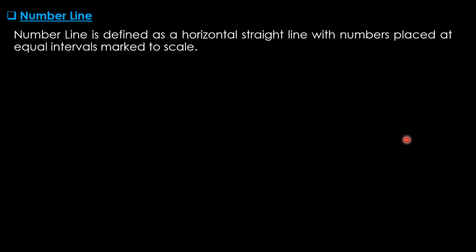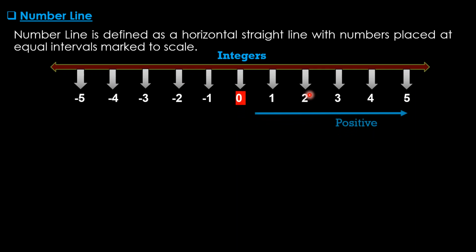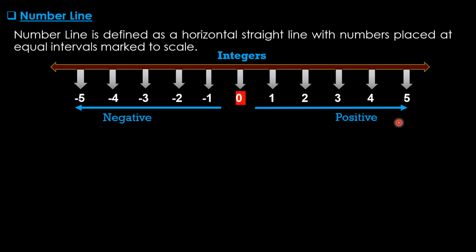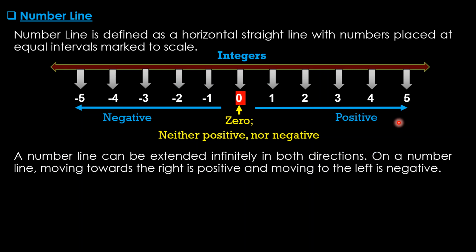Number line. A number line is defined as a horizontal straight line with numbers placed at equal intervals marked to scale. Here we can show the number line like this, and from 0 to the right side these are all positive, and from 0 to the left side these are all negatives. 0 is neither positive nor negative. A number line can be extended infinitely in both directions. On a number line, moving towards the right is positive and moving towards the left is negative.